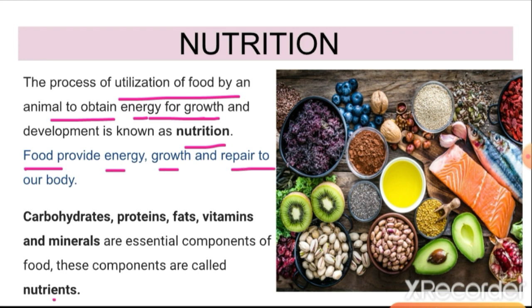Then what are nutrients? The nutrients which we get from the food are carbohydrates, proteins, fats, vitamins, minerals, fiber, water. These are all our nutrients which we get from the food, because by these nutrients only we get energy, growth, or repair in our body.